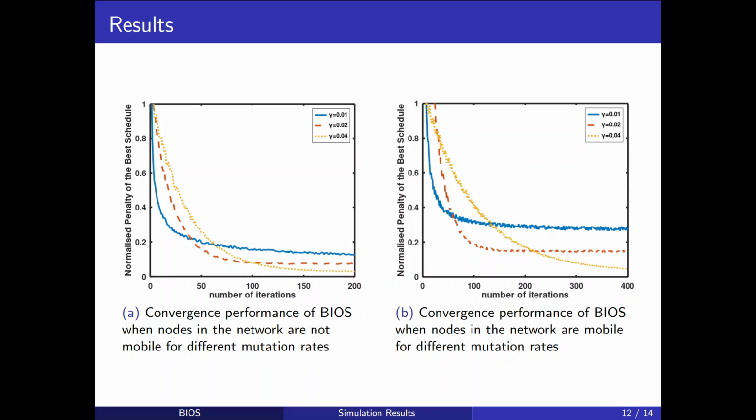We simulated a TSCH network with mobile nodes to demonstrate the pronounced effect of mutation on the converged schedule when the network is dynamic, as shown in figure B. It can be seen that the quality of schedule gets improved significantly when the mutation is allowed in the dynamic networks. The improvement in the schedule quality outweighs the slower convergence of higher mutation rate.